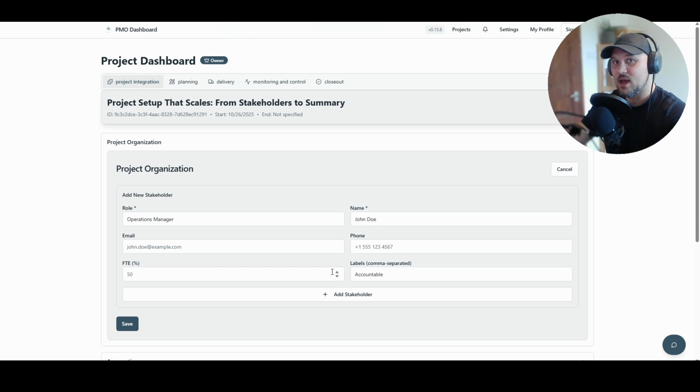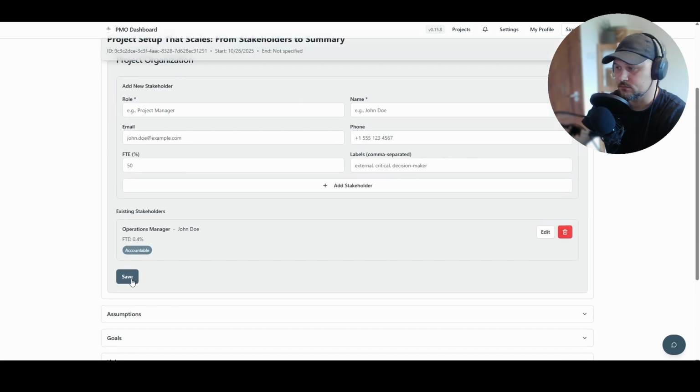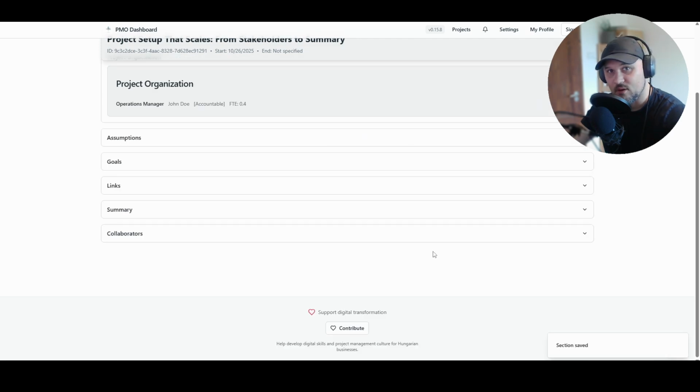Let's say because this is a high priority project, this person is going to take part in it 40% of his time. What does this mean? It's called FTE. It's a full-time employee. That means he's working 40 hours a week. And when you are counting 40% of his time, it is going to be around 15 hours a week. And we have to understand that this is a huge dedication to one project. So let's save it. And now we have our first stakeholder identified in our project.